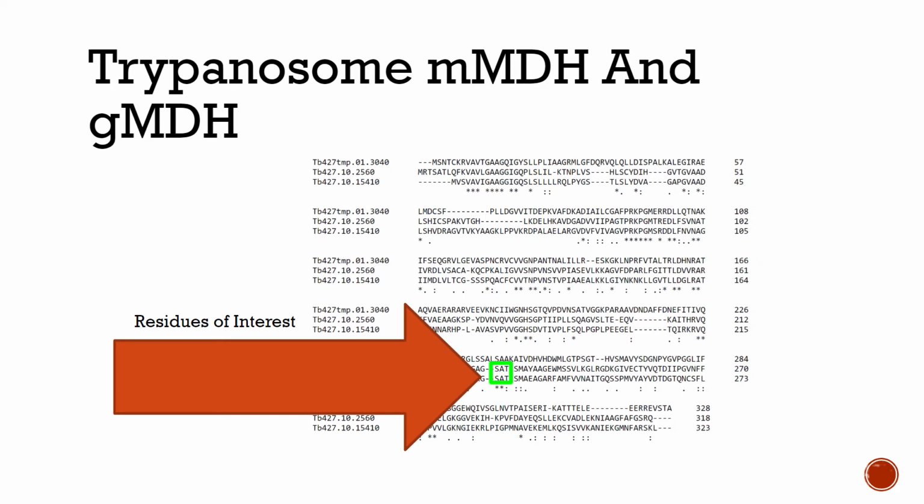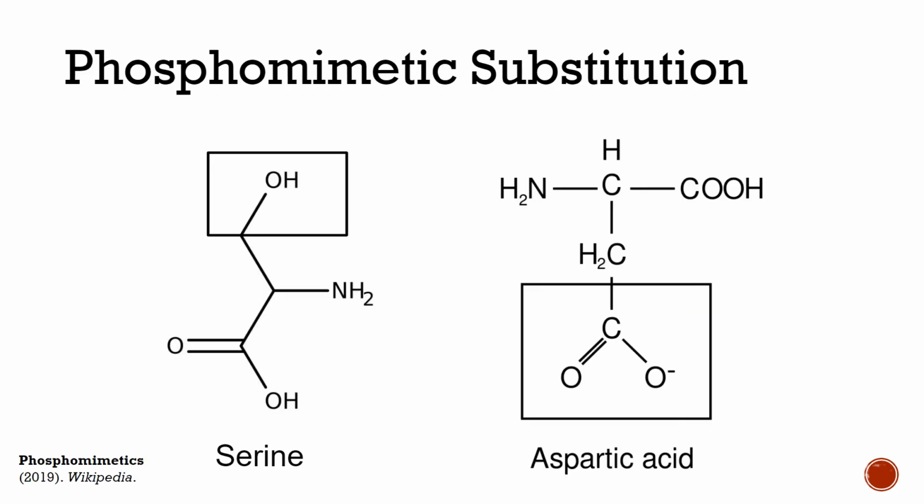Due to difficulties associated with using phosphorylated proteins, we will instead be using a technique called phosphomimetic substitution. This is essentially when an amino acid is replaced with another amino acid with a more negative charge. This emulates a phosphorylated protein. This substitution must occur with an amino acid that is phosphorylatable already.